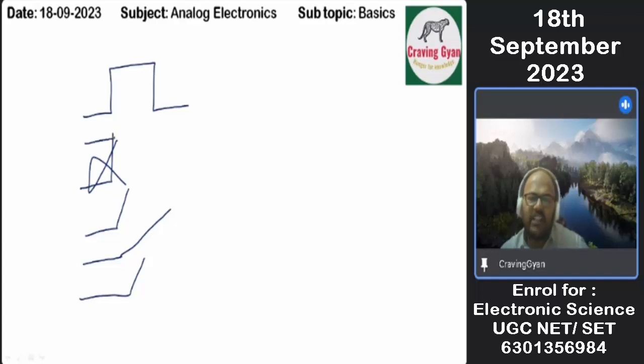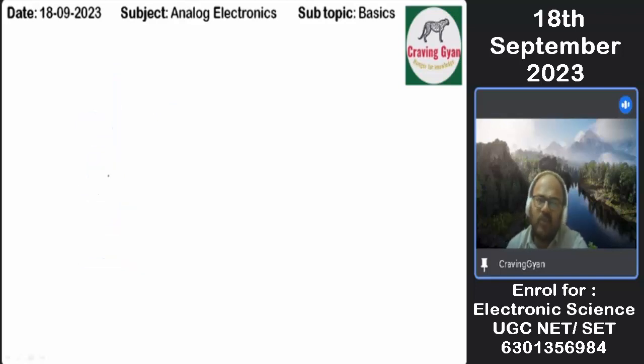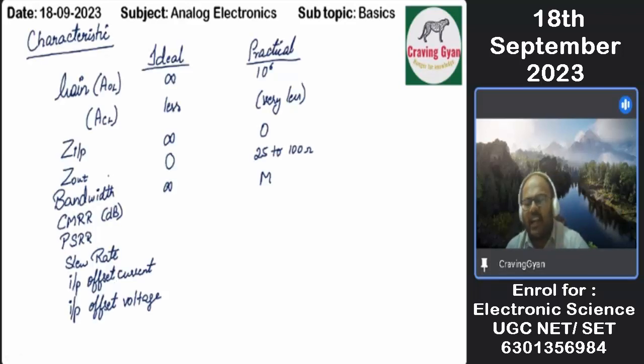Say, suppose if it is something like this, slew rate is best. Slew rate is good, right? How best you can catch the changes with respect to your input, that is how you can define slew rate. What is the current that is getting in? What is the voltage that is an offset when you turn on? It is important.